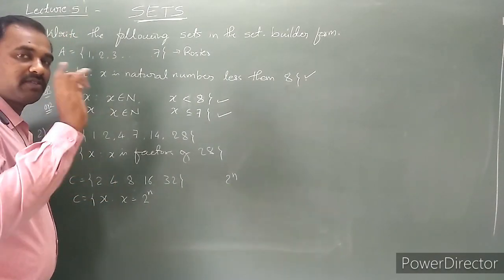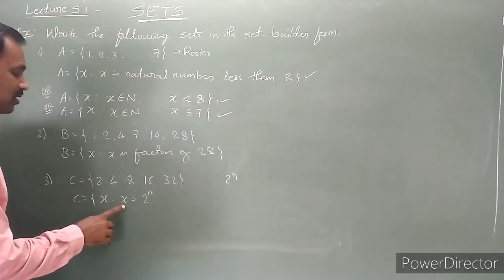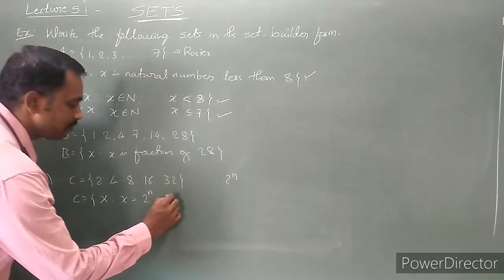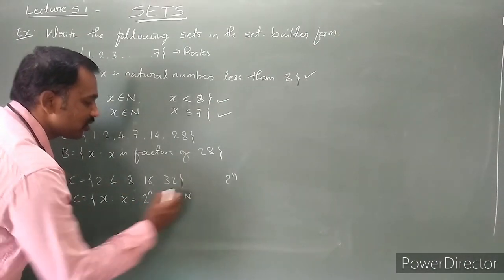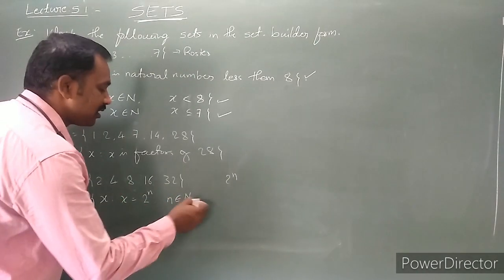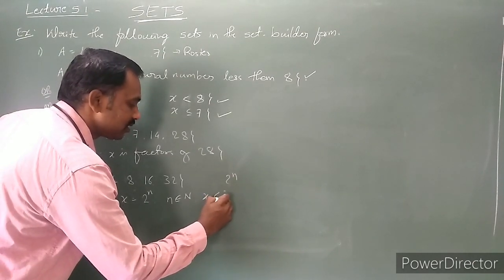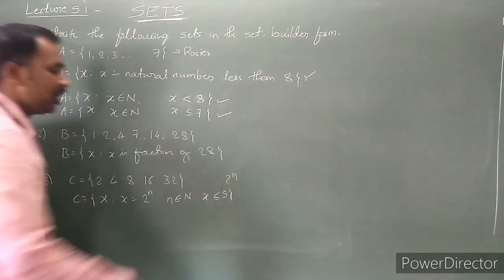Only up to 5. That is, x is equal to 2 power n, where n is a natural number or a positive integer, and n is less than or equal to 5.